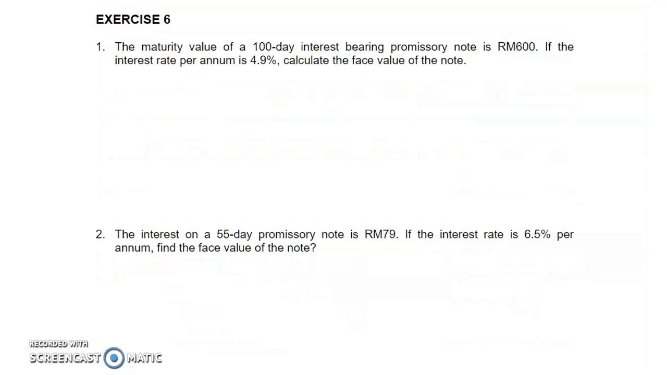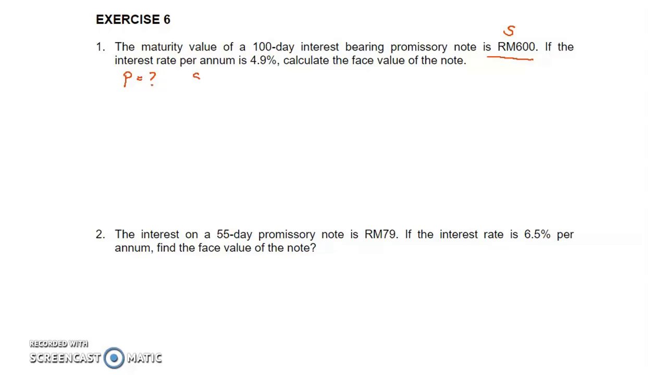Okay, now let's look at this example. The maturity value of a 100-day interest-bearing promissory note is 600 ringgit. The maturity value is 600 ringgit. So 600 ringgit here is value S. If the interest rate per annum is 4.9%, calculate the face value. So here we want to find value P.